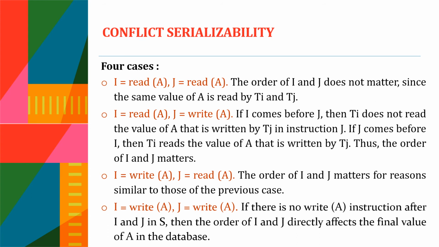Similar is the third condition: I is equal to write of A and J is equal to read of A. Here also one of the operations is a write, they are accessing the same data item, and they belong to two different transactions. So here also the order of I and J matters. And in the fourth condition, I is equal to write of A and J is equal to write of A. If there is no write of A instruction after I and J in the schedule, then the order of I and J directly affects the final value of A in the database.